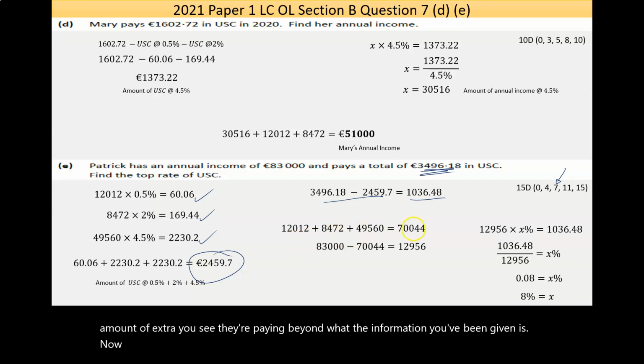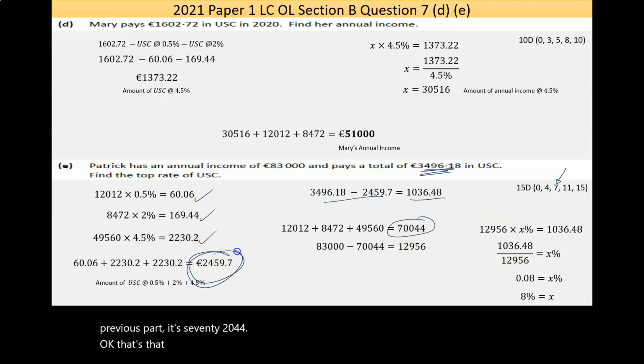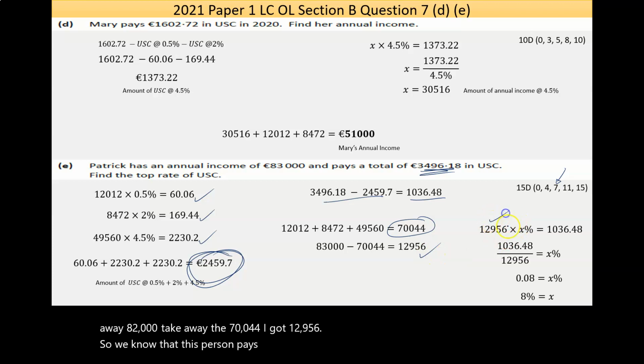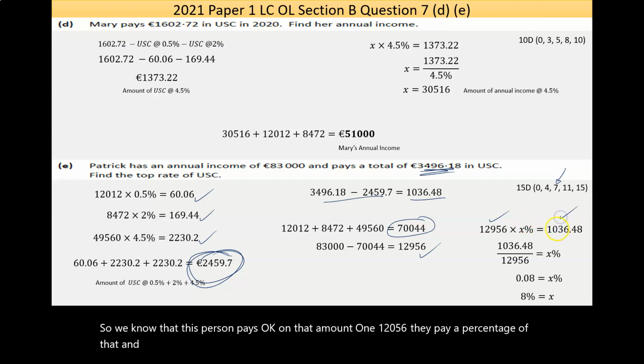Now we know that to get to that point, okay, if you add the 3 salaries, this is what we got in the previous part, it's 70,044. Okay, that amount corresponds to this USC. Now, the difference in the salary between that maximum of the bands we're given, to take them away, 83,000 take away the 70,044, I got 12,956. So we know that this person pays, okay, on that amount, 12,956, they pay a percentage of that, and that equals 1,036. We're looking there for X percent.